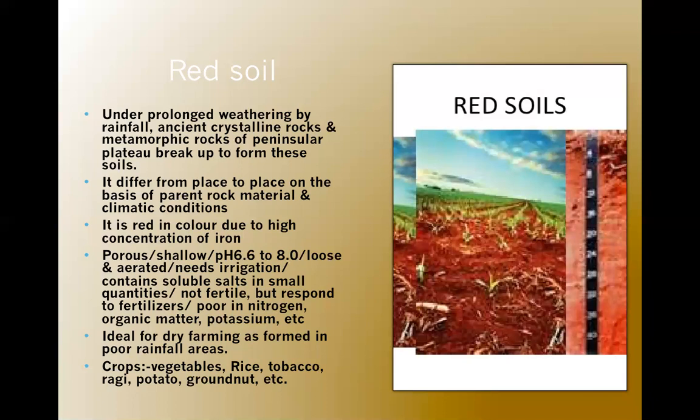It contains soluble salt in small quantities. You have to remember these points. It can be asked in exams. Now crops. It is most suitable for growing vegetables, rice, ragi, tobacco, groundnut, and potatoes. Rice, ragi, potato, groundnut, tobacco, and vegetables. It is ideal for dry farming as it is formed in poor rainfall areas. In peninsular India, there is poor rainfall, so it's ideal for dry farming.